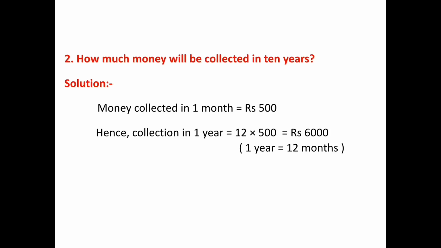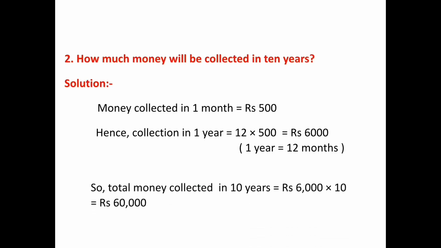As we know, 1 year is equal to 12 months. So, total money collected in 10 years is equal to 6000 rupees into 10 is equal to rupees 60,000.